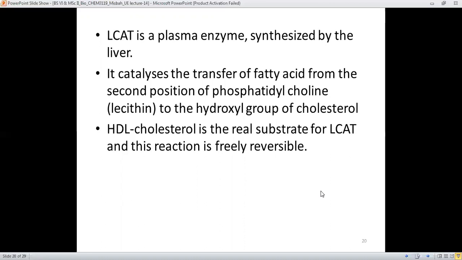It means that the LCAT enzyme definitely binds the HDL cholesterol, and this reaction is freely reversible as well. It means that cholesterol can easily be liberated or made free from LCAT as well.